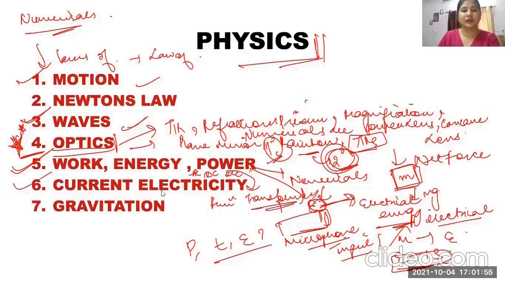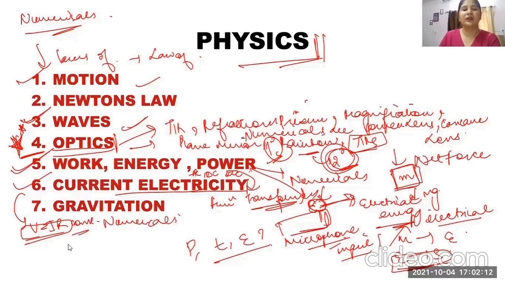So another most important topic is current electricity. We can expect questions from this as well, which is V equals IR, where R is constant, and so we can expect numericals from Ohm's law. Okay, we have resistance given, current is given, and we have to find voltage.